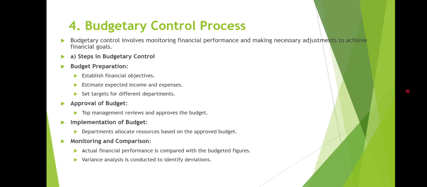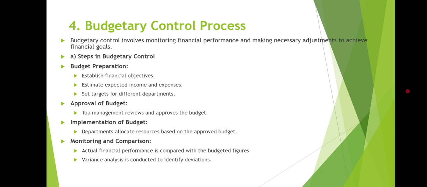Next topic, we have the budgetary control process. So let's understand this process one by one with the help of different steps. Budgetary control involves monitoring financial performance and making necessary adjustments to achieve financial goals. And these are the steps in budgetary control. First one, we have budget preparation. That means to establish the financial objectives, estimate the expected income and expenses, and also set the targets for different departments. Next step, we have approval of budget.